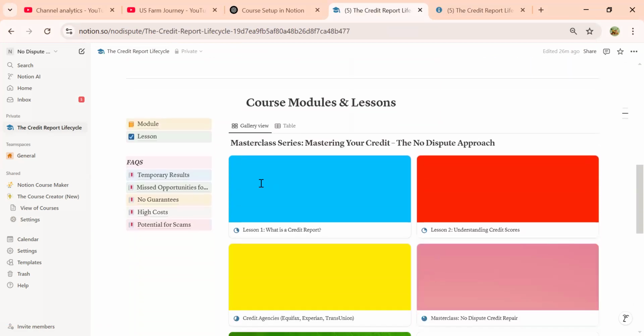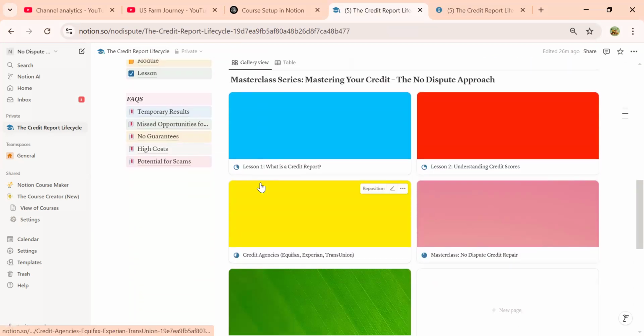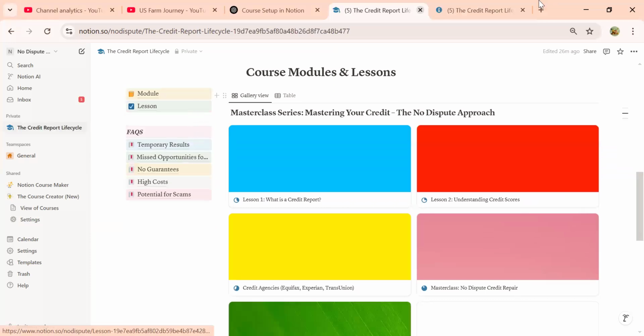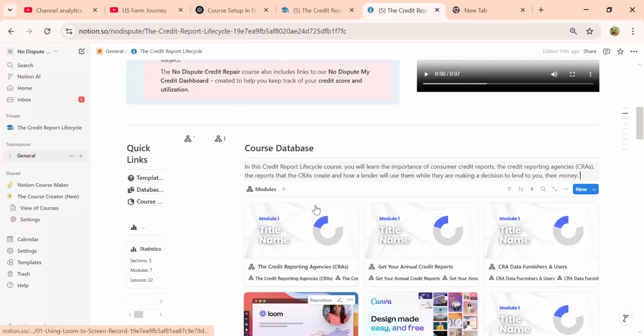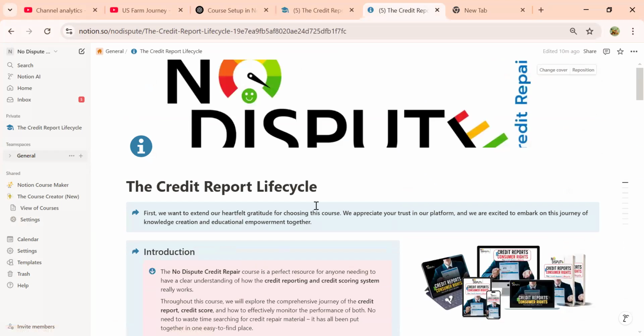Then I will create a review, and I will set up according to the same color theory. I will set up around 6 to 8, and I will add quick links, etc., similarly to this. I like that overall.